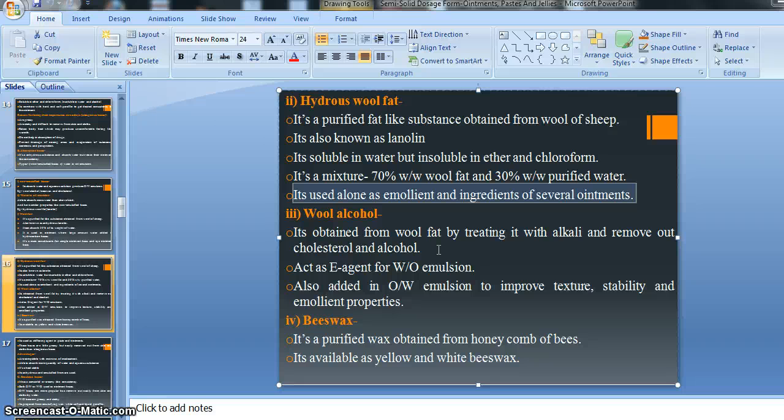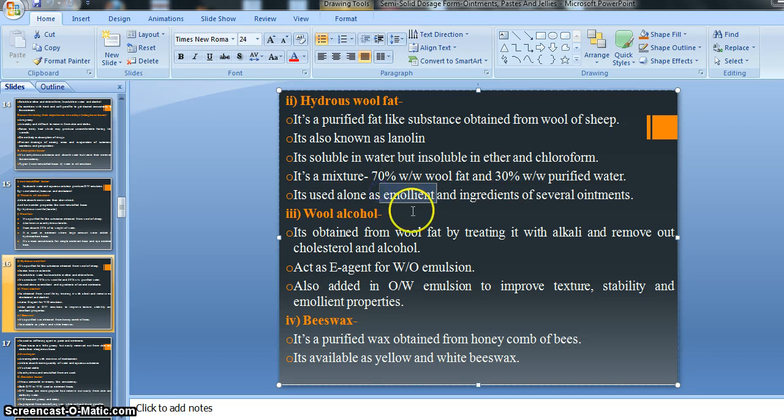Suppose someone gets dryness of skin, at that time we can apply the anhydrous wool fat at the site of dryness, right? And after application, it gives a softening effect to the dry skin, and that particular patient feels comfort, right?